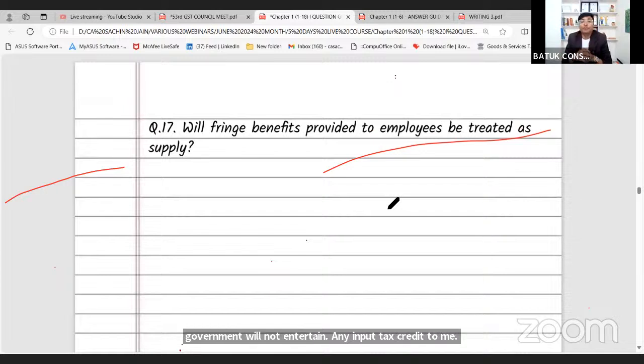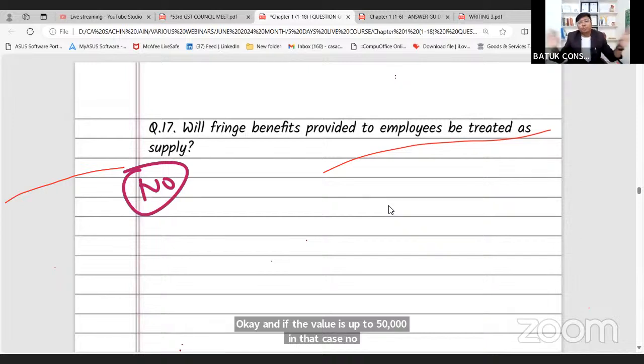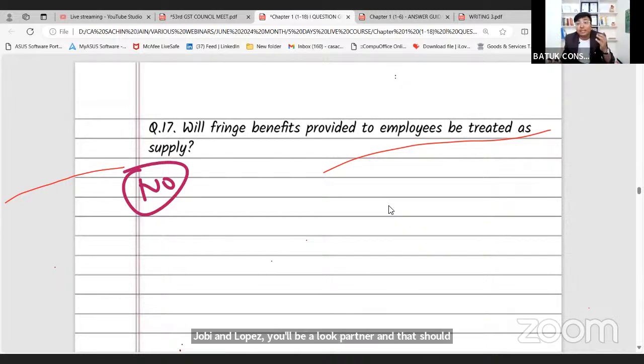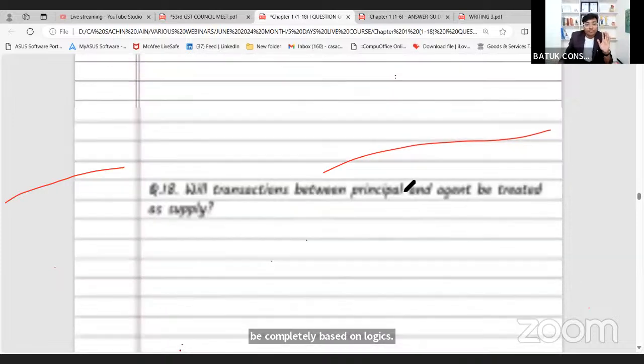Will fringe benefits provided to employees be treated as a supply? So these fringe benefits are provided due to the employee-employer relationship. And if the value is up to 50,000 rupees, in that case, no GST will be applicable. Whatever we are learning, whatever we are reading, that should be completely based on logic. We should not talk outside of logic in these 5 days.